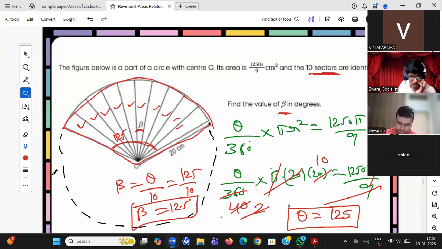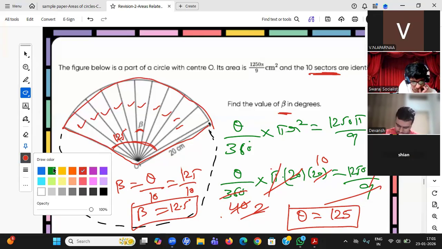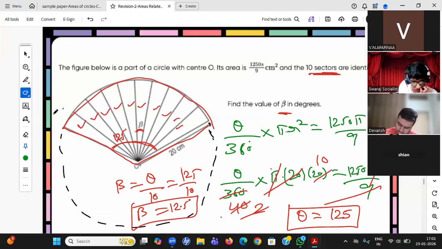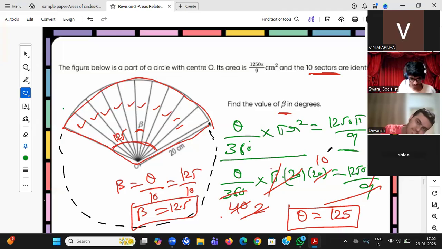Aparna, understood this question? Yes, sir, but partially understood. Yeah, so you see he has given this area beta. So this area is something like radius r. It's a sector. So I have just used the sector formula and equated to it. I have done multiple things, cancellations mostly, here.